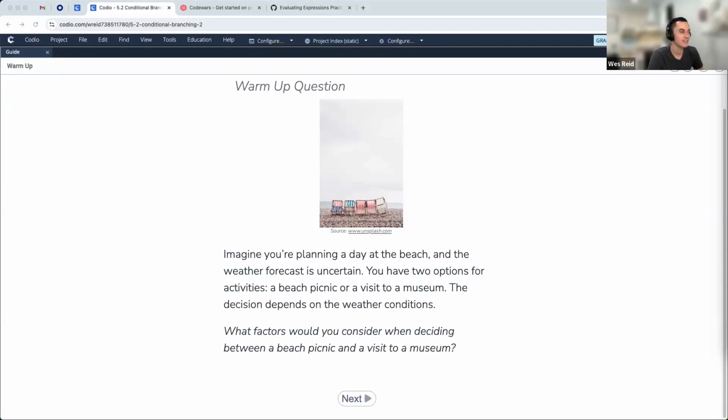Yeah, y'all picking some fun conditions. So certainly weather matters here in terms of deciding, and you might be looking at the weather forecast. If we excluded weather, what are some other conditions that might matter in terms of making this decision? I already have some folks saying, well, what if there's a third option, which is not going anywhere? That might be important as well. What are some other conditions you all might think of that would help you decide between two different vacation spots?